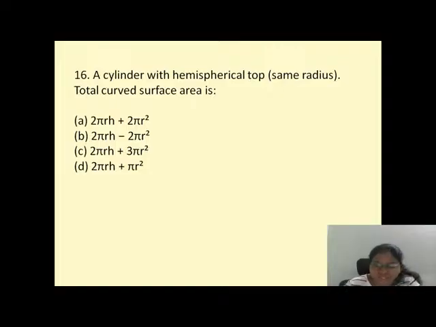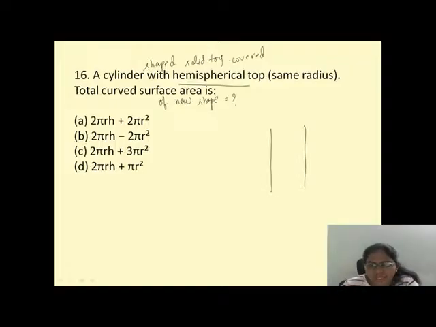So the question is this: a cylindrical shaped solid toy is there, and it is covered with a hemispherical top. Then the total curved surface area of the new shape is what? There is a cylinder. It's very simple.